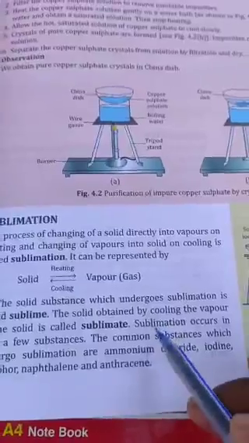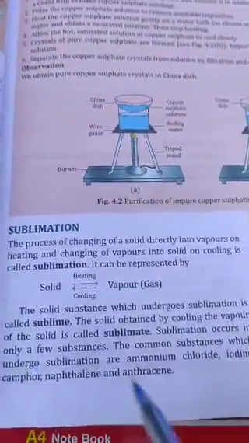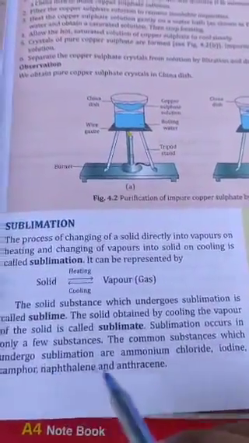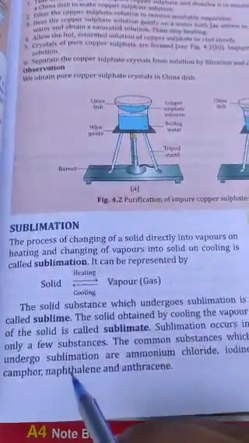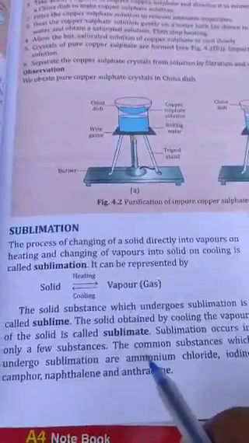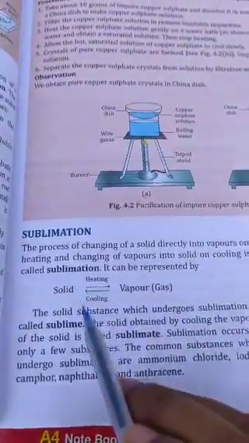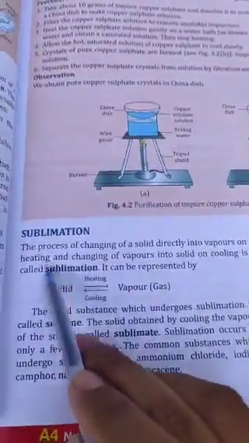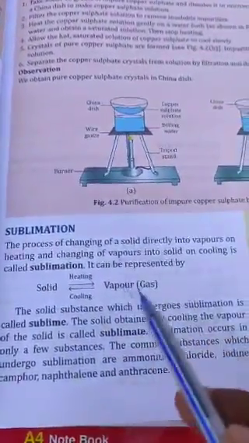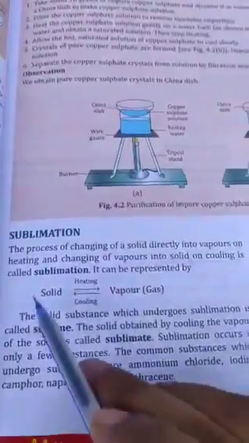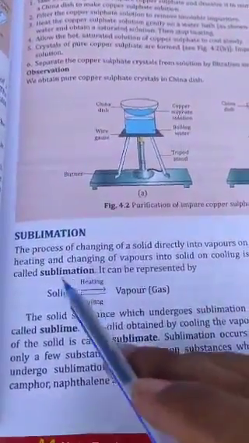This sublimation occurs in only a few seconds. The common substances which undergo sublimation are ammonium chloride, iodine, camphor, naphthalene and anthracene. So the conclusion is the solid which undergoes sublimation is called sublime, and the solid obtained by cooling is called sublimate.